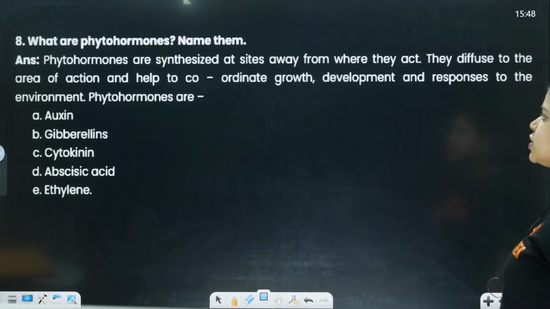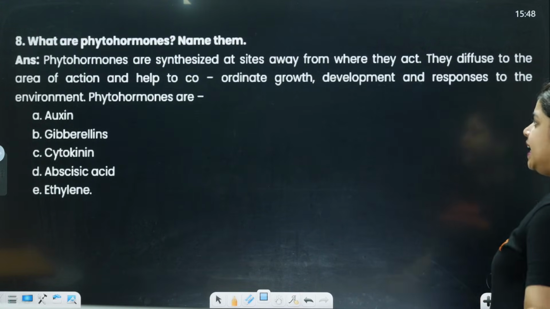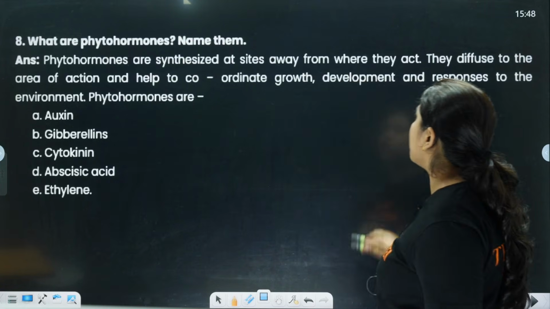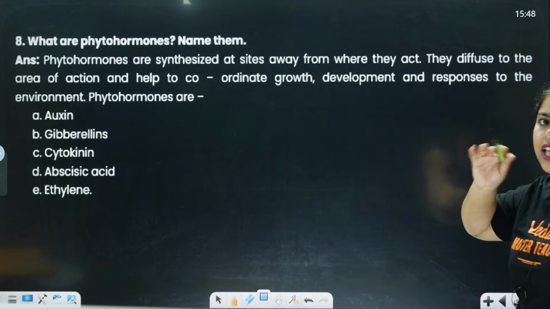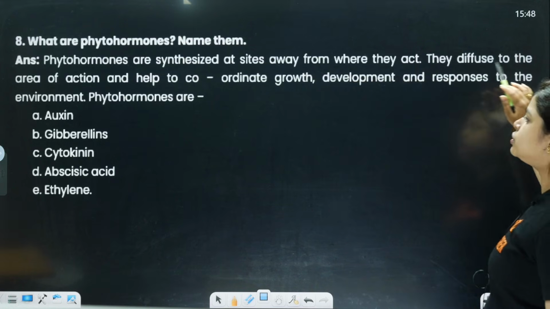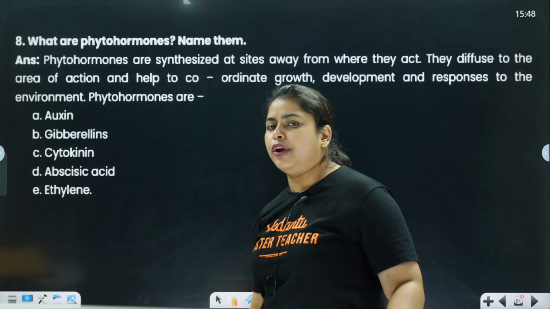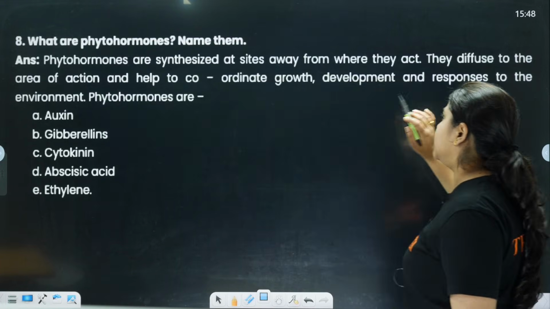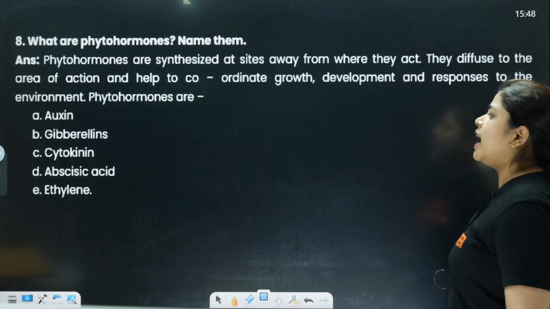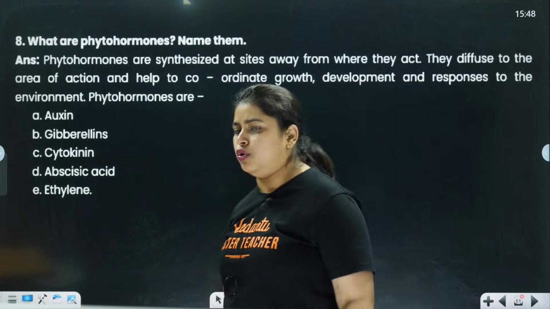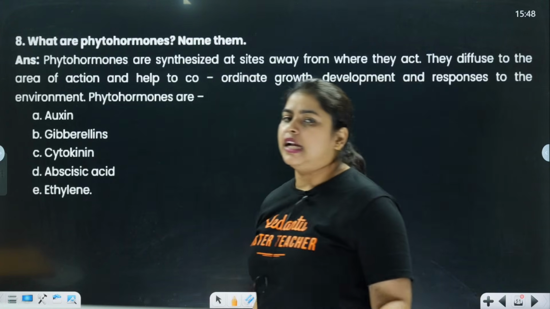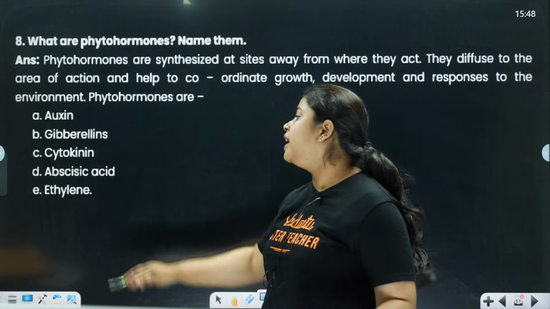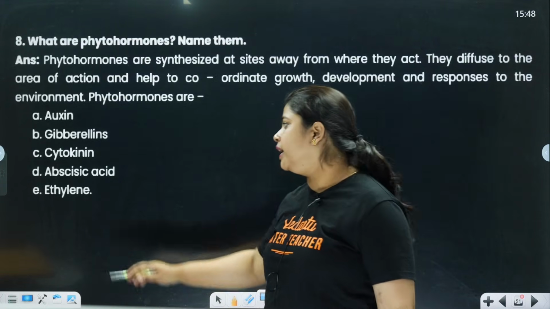Clear? Next, what are phytohormones? Name them. Phytohormones are synthesized at sites away from where they act, and they diffuse to the area of action and help to coordinate growth, development and response to the environment. Phytohormones are auxin, gibberellins, cytokinin, abscisic acid and ethylene. Clear?